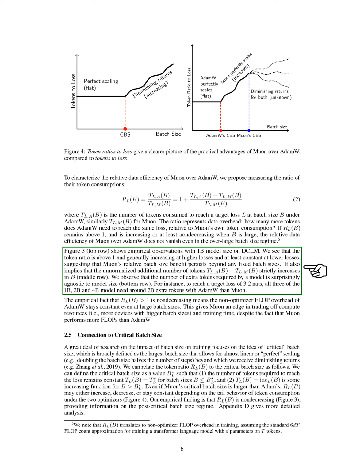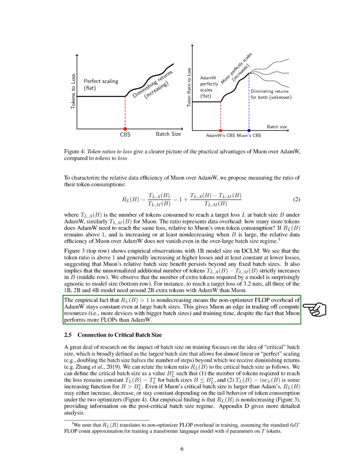Our observations with a 1 billion parameter model showed that the token ratio is above 1 and generally increases with higher losses, suggesting that Muon's advantages persist beyond fixed batch sizes. Interestingly, the extra tokens needed by models do not significantly depend on model size, as all tested sizes required about 2 billion additional tokens with AdamW compared to Muon to reach a target loss of 3.2 nats. This non-decreasing trend in token consumption indicates that Adam's overhead remains constant even at larger batch sizes, giving Muon an advantage in balancing compute resources and training time, despite Muon performing more operations than AdamW.